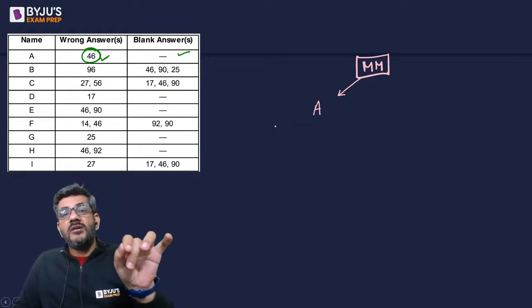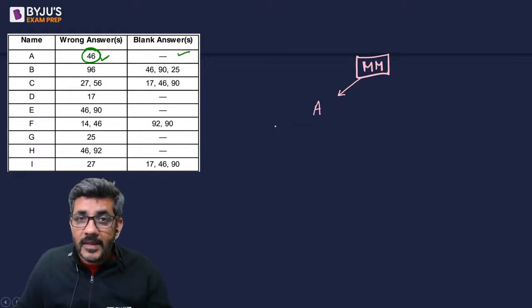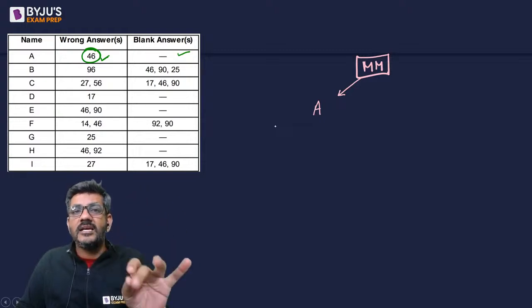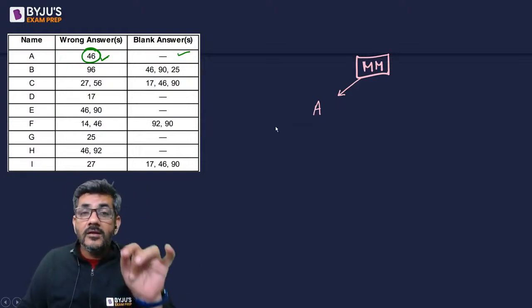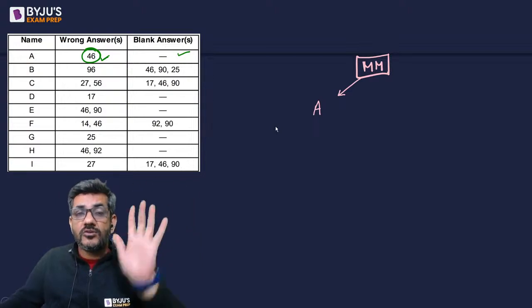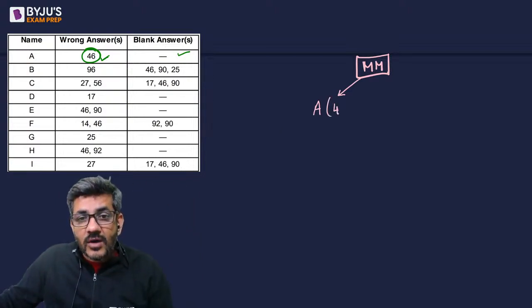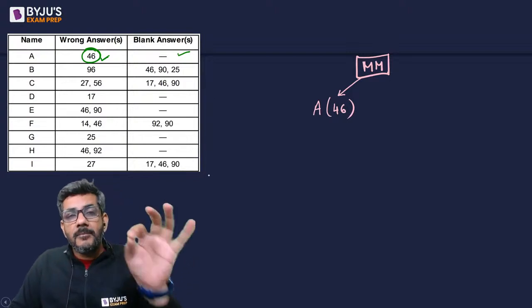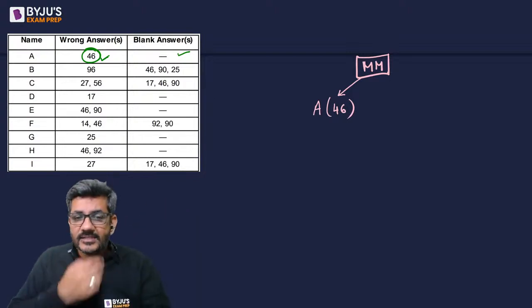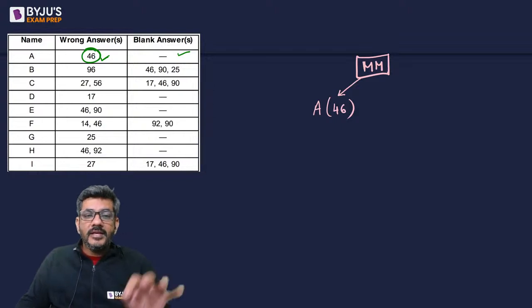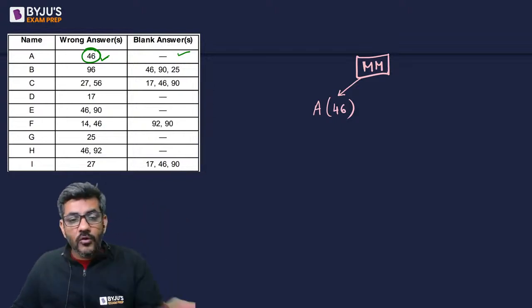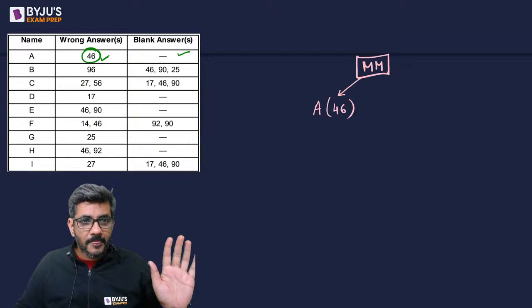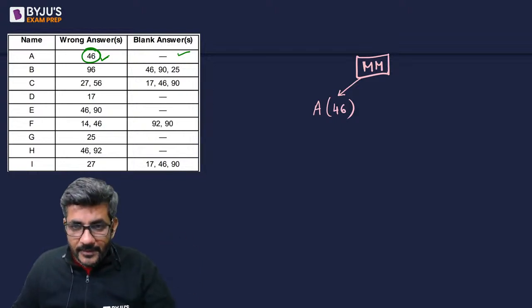But this question number 46, which he has wrong, is telling us the question which A compulsorily introduced as the wrong answer. So after getting the complete answer key, he compulsorily marked the 46th as the wrong answer, and therefore he has just one wrong answer, no blank answers, nothing else. I hope you understood my point.